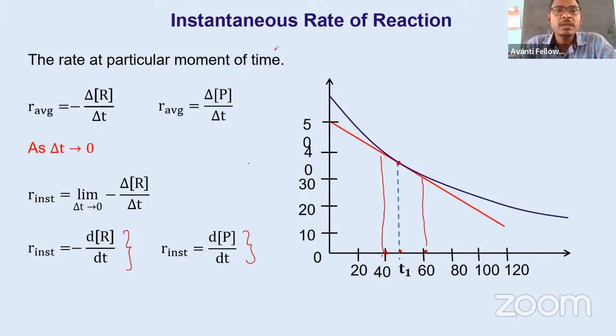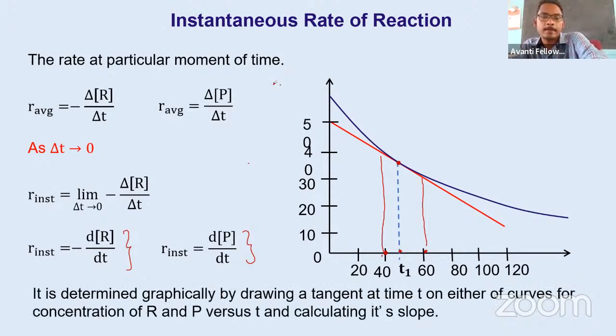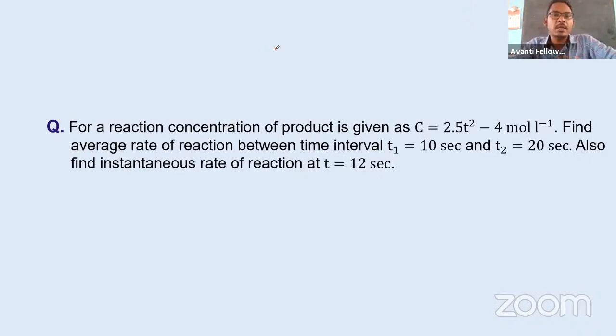It becomes clearer if we see some numerical. So everyone please try to solve this. I will give you an idea how to solve this one, but at least try, or read the question and try to understand how to solve this type of problem. Whenever you are solving any numerical, the first thing is you have to write down the data, so that by looking at the data you can have some idea how to proceed and which formula you are using, because now you're studying different types of formulas and you don't know which formula to use. So first write down the data so that you have an idea which formula you have to use.